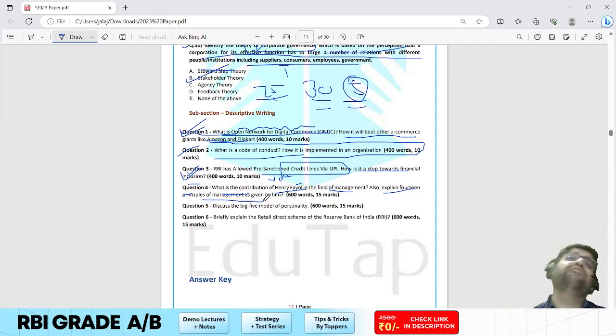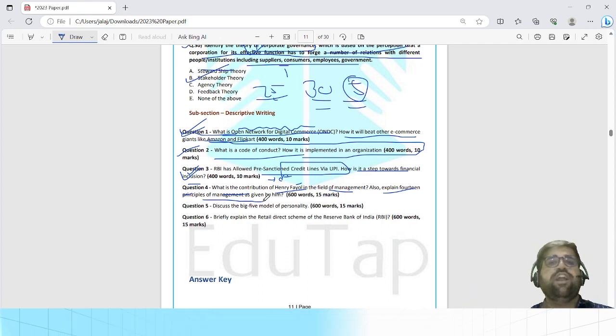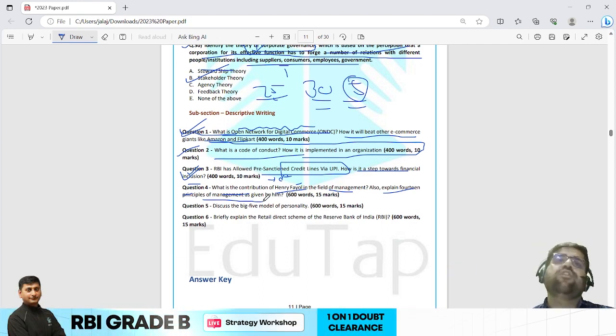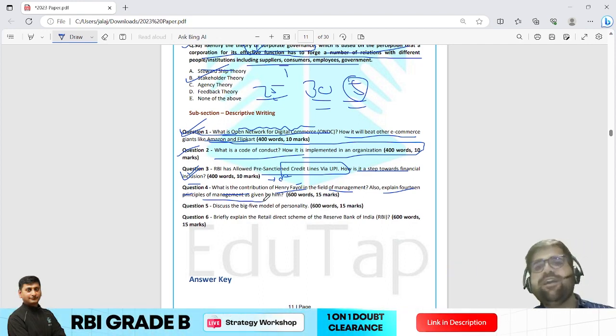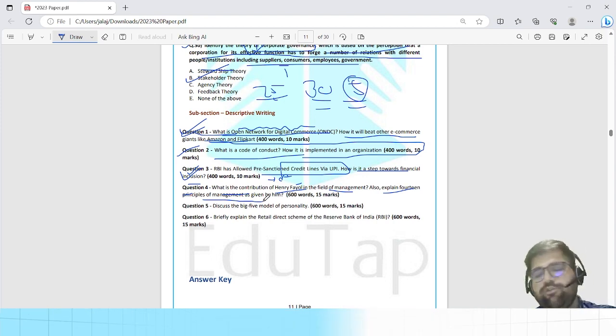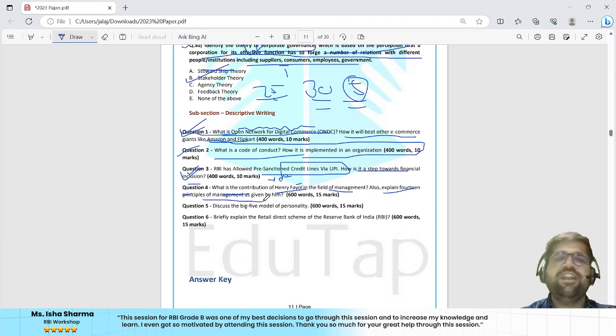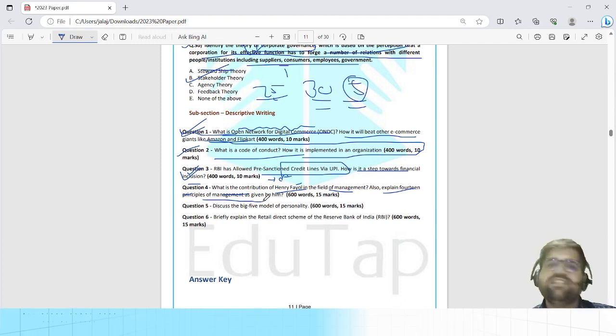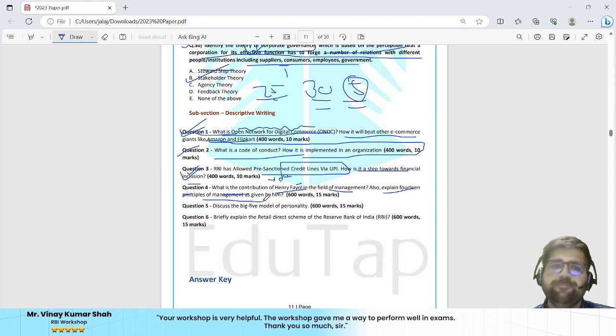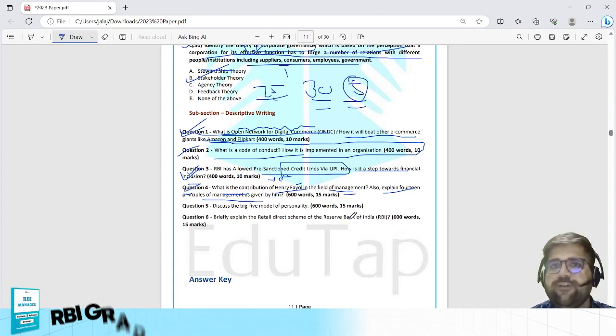Why? Because you have to remember each and every principle of Henry Fayol in the field of management. So this becomes tough, but again, those who are coming from commerce or management, and those who remember all the 14 principles, for them this question is easy, or I would say moderate only. Okay. Now this is a static question directly taken from your management.